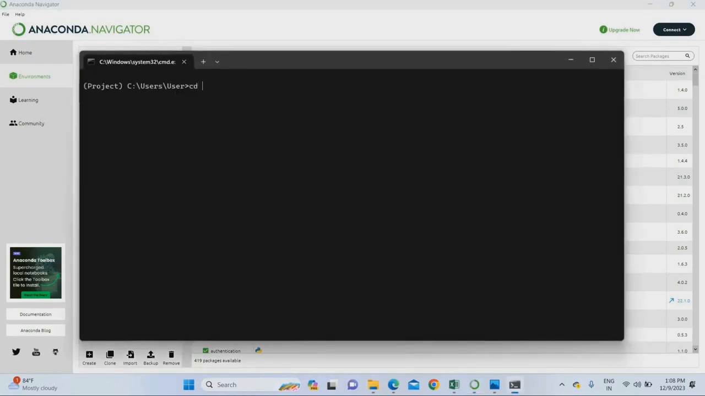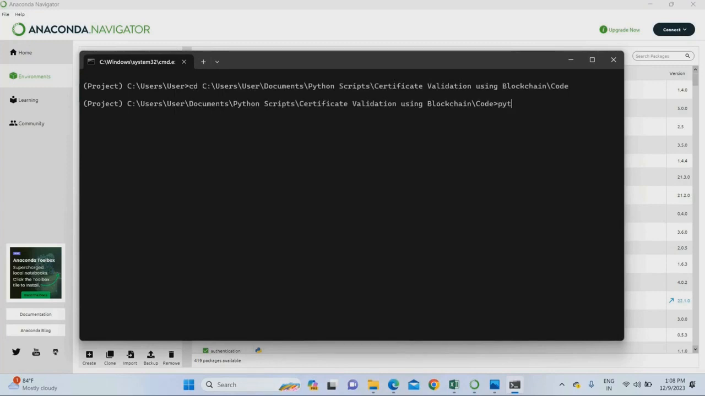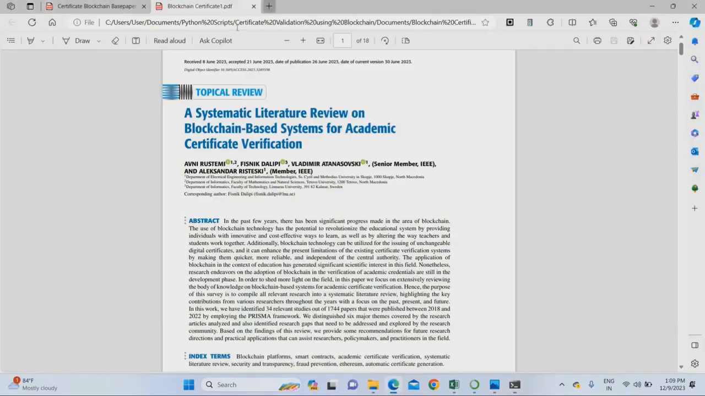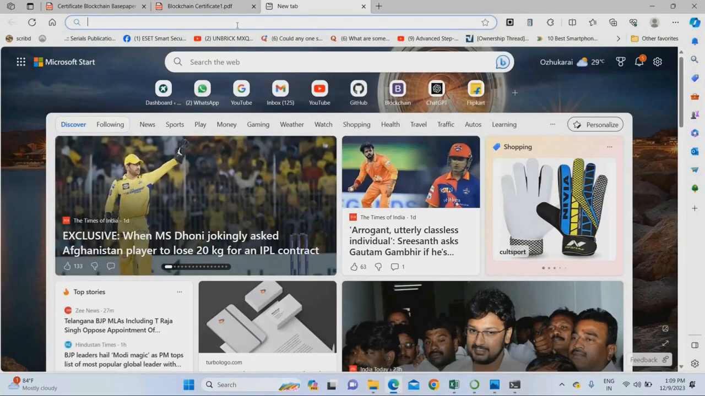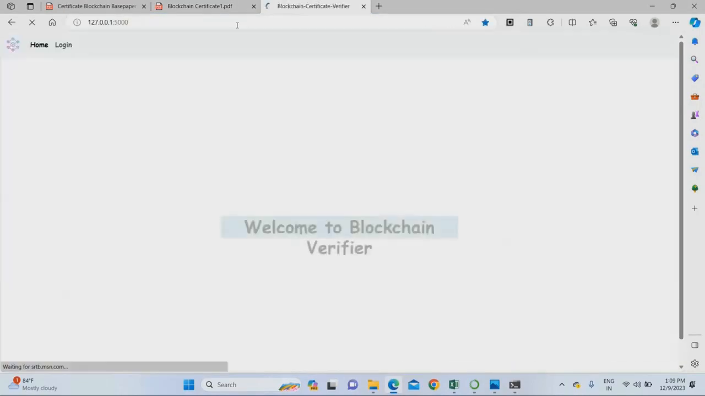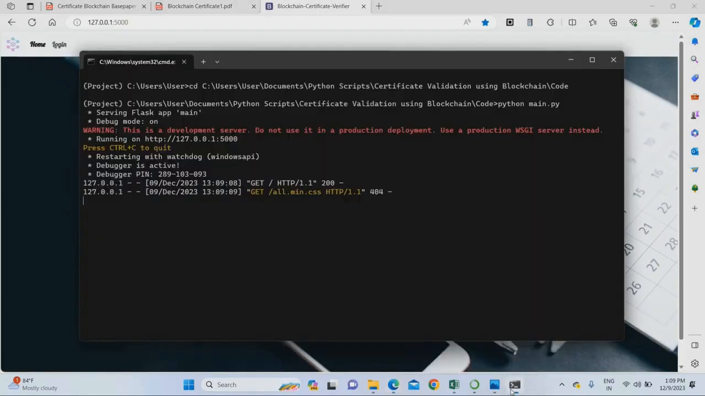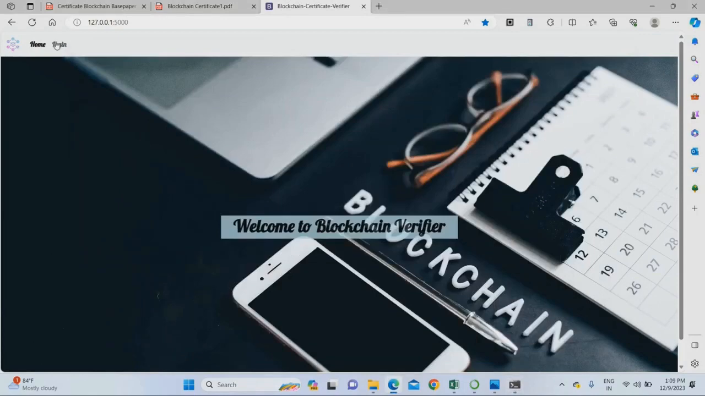This is the project environment. Type cd, space, paste the project location, then press enter. Then type python space main.py to run the main code. Once you enter it, it will generate the website address. This is the URL. Just copy the URL and paste it in any browser. I'm pasting it in my Edge browser. Once you paste it, it will go to the home page. This is the project home page, already loaded.